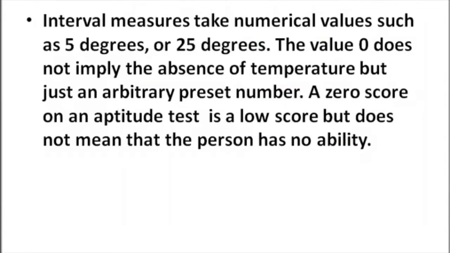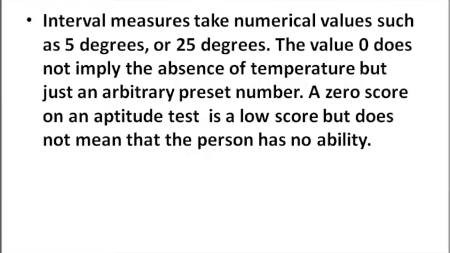The third level of measurement that we look at is the interval measure. With an interval measure, the differences between levels are equal, but there is no meaningful interpretation of the zero value. Interval measures take numerical values such as 5 degrees or 25 degrees. The value 0 does not imply the absence of a temperature, but just an arbitrary preset number.